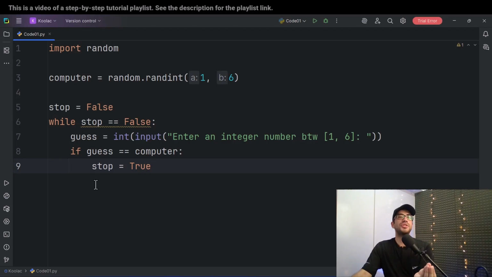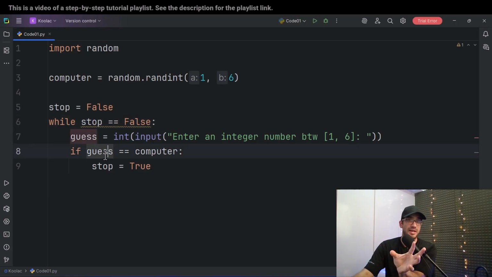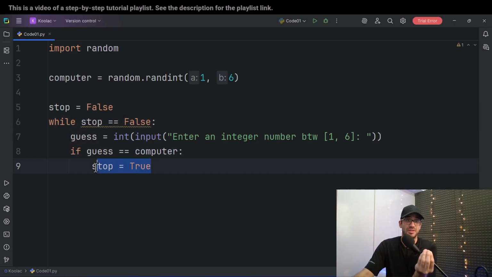And if we change this value, the next time we check the while loop, because stop is true, it is not going to enter this while loop, because if we guess the correct number, the stop variable would be true. So in that case, we're not going to enter this while loop.